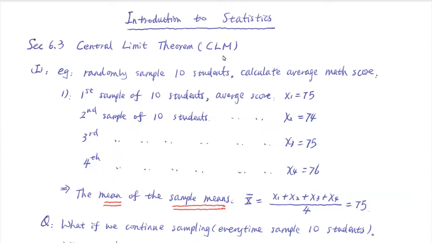What is the essential intuitive understanding for this central limit theorem? Say we have a very large class, more than several hundred people. After the exam, I don't really know how our class performed. I don't know every single person's exam score. Say we have 500 people in my class, I don't know each of their exam scores, right?